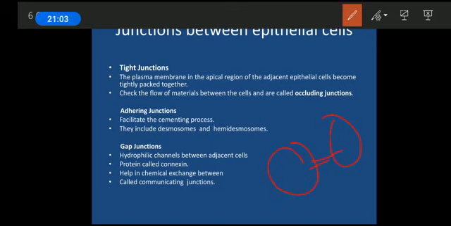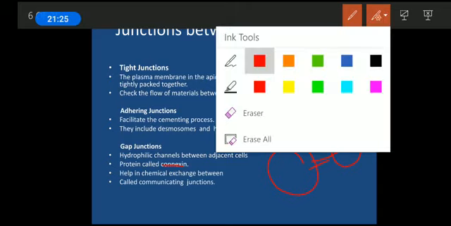It's important. Sometimes it may be asked. It was asked in one of the exams previously. So it is basically formed by a protein called connexin. These connexins are the type of protein which are responsible for the formation of the bridge between these two cells, responsible for chemical exchange. See, I'm just drawing this. It's not that big.